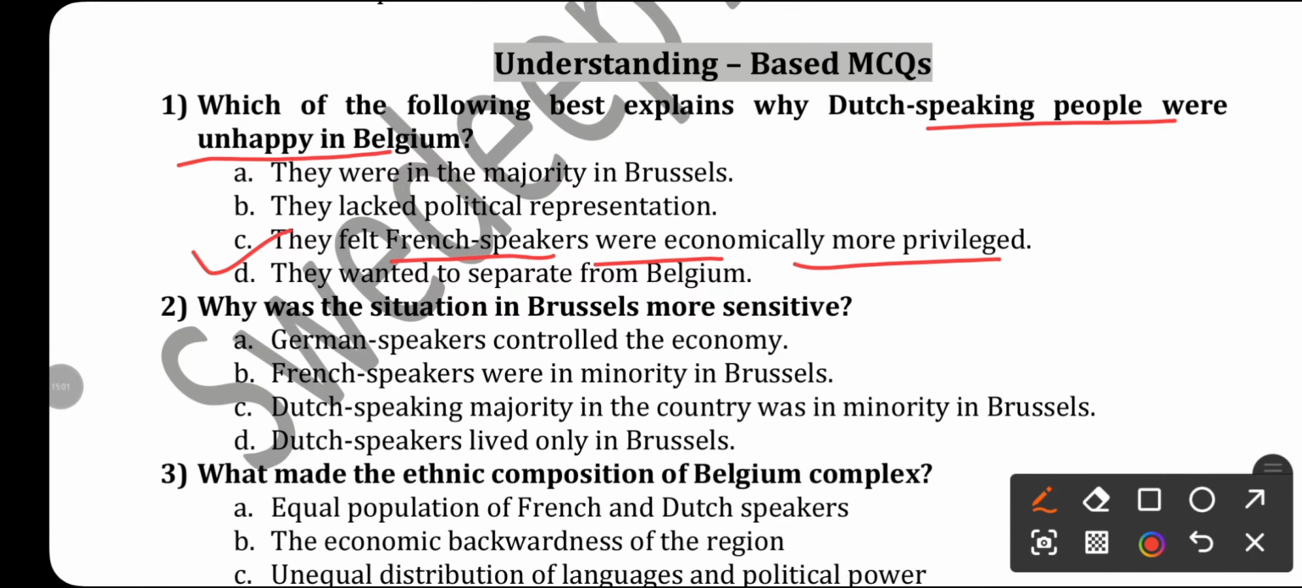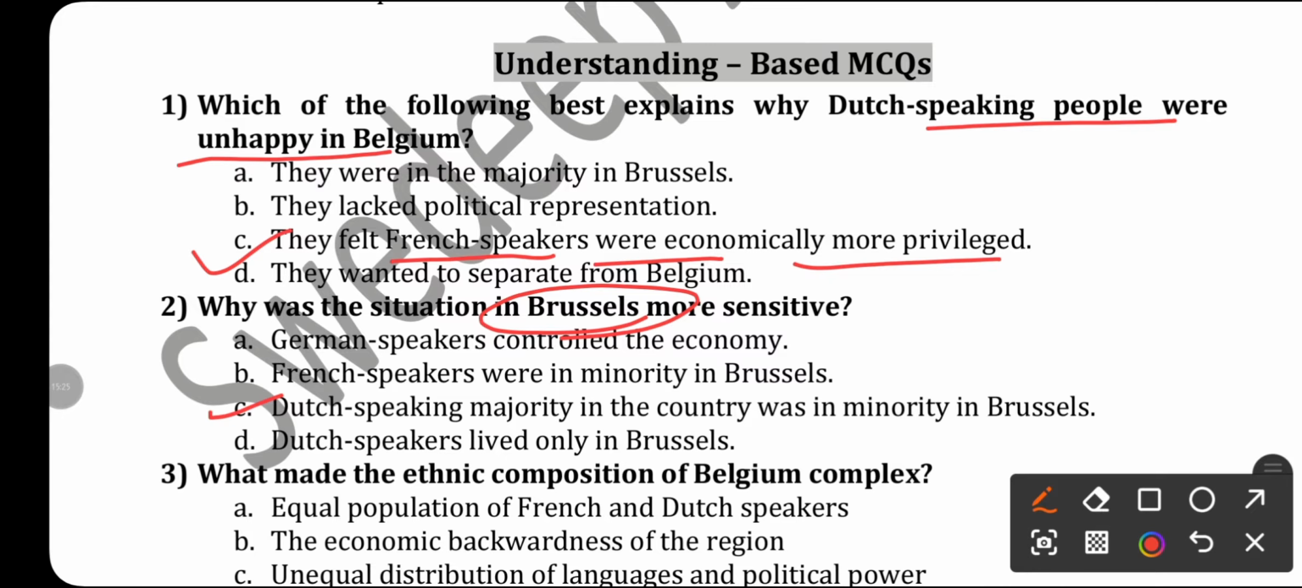Next question: why was the situation in Brussels more sensitive? Brussels is the capital city. What was the situation in Brussels? Now you know that Dutch speakers were the majority in the country, but they were the minority in the capital. So the answer will be option C.